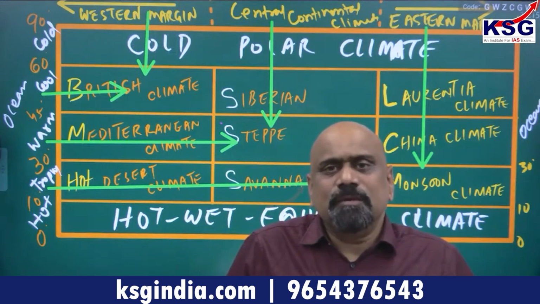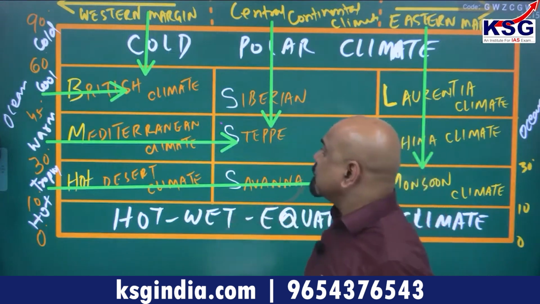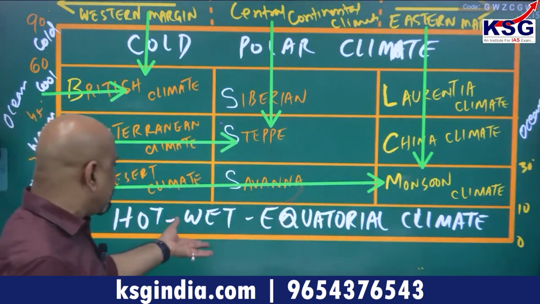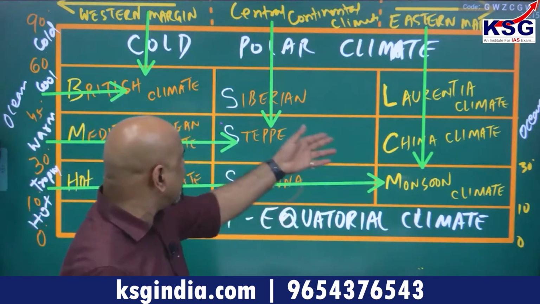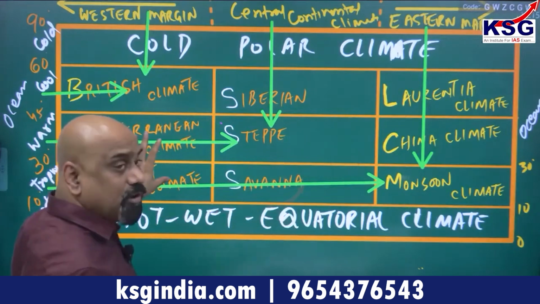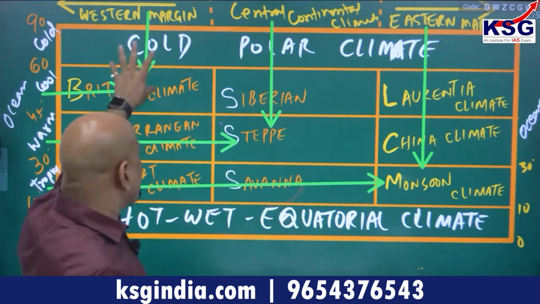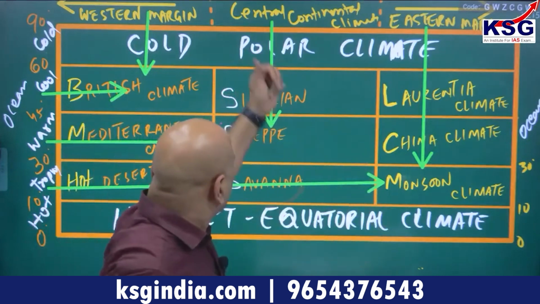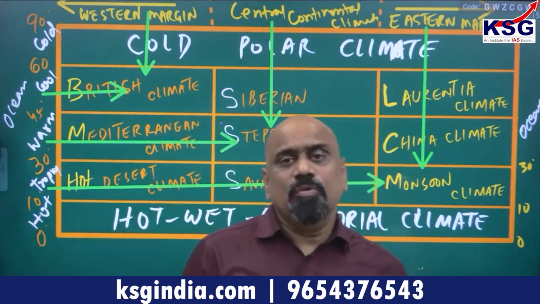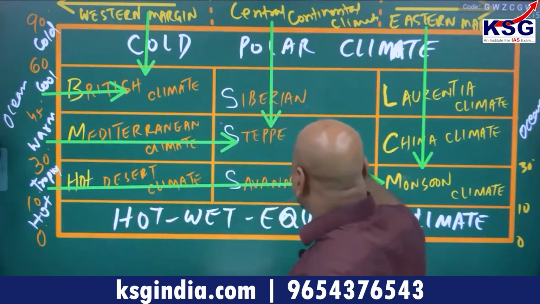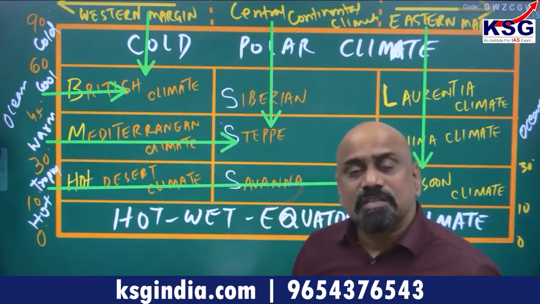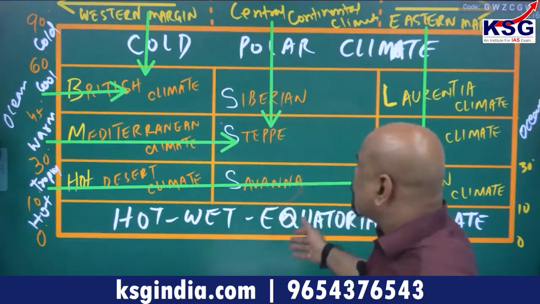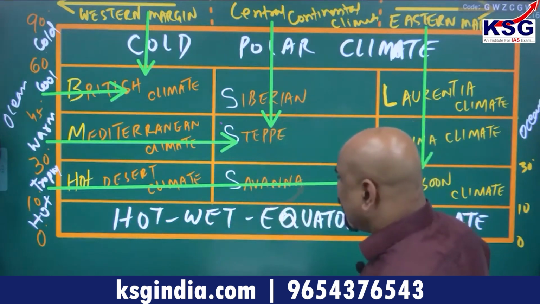My friend, it is so easy. I will discuss all these in whatever is needed for our exam. We have already got questions from wet equatorial climate, monsoon climate, savanna, hot desert, 4 or 5 times. Mediterranean we got, British also, steppe, Siberian, we got from all these, even from the cold polar climate. So we will look at how latitude is responsible for climatic division. I have shown you at different latitudes you are getting different types of climate in the world, my friends.